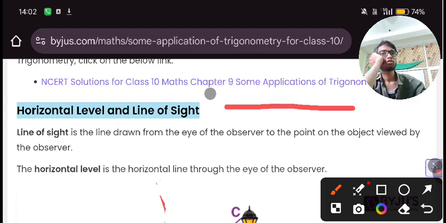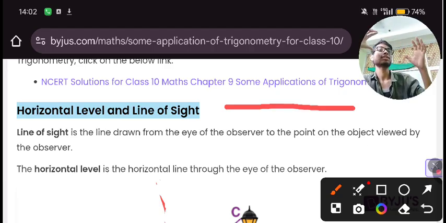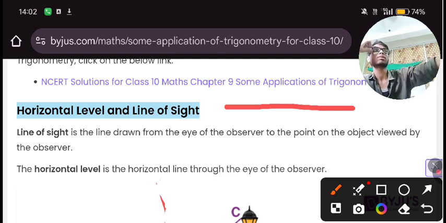So what is the meaning of line of sight? Sight means the observer, the person who is observing, the place from where the person observes. So from here we are observing something.